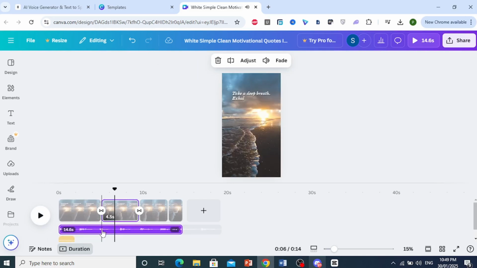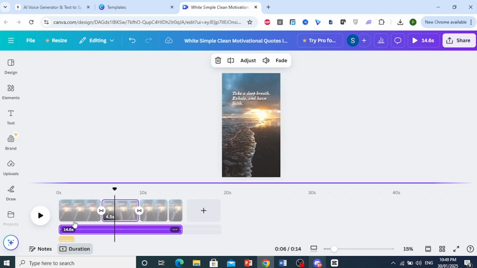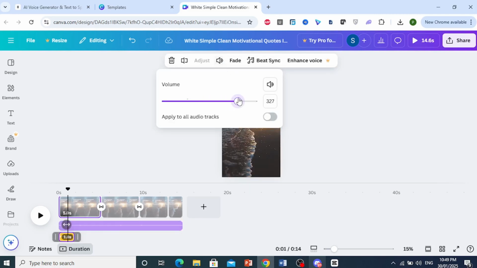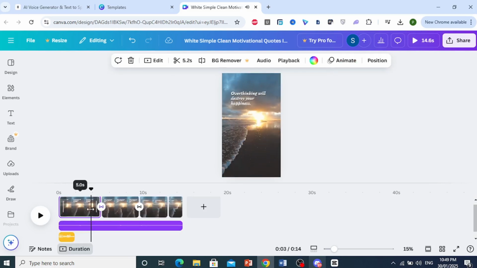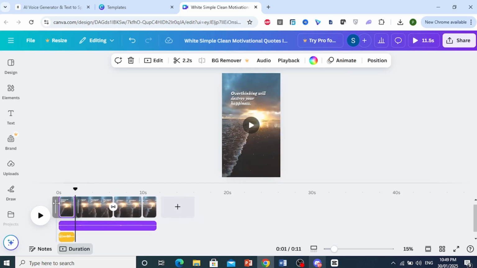Let's go ahead and reduce the sound of this music. The volume is too high. Let's make sure the volume of the voice is higher. Let's listen again: Overthinking will destroy your happiness. Now you can reduce the length of this to match the audio clip, about 1.9 seconds. Now let's listen to that again: Overthinking will destroy your happiness.